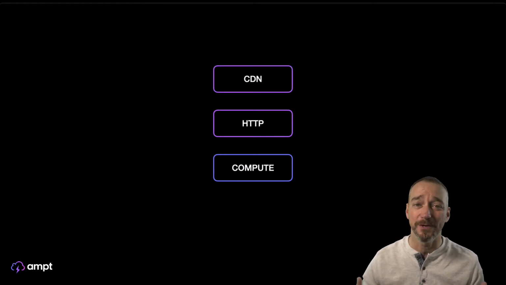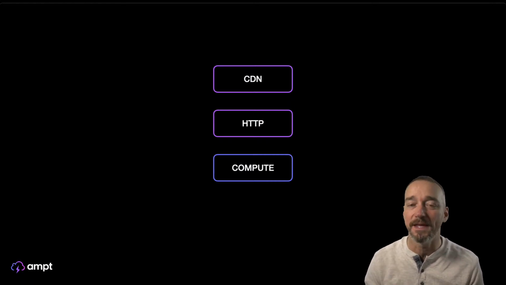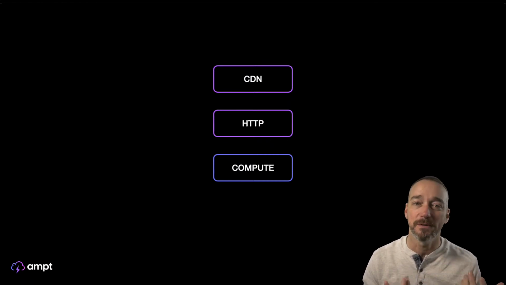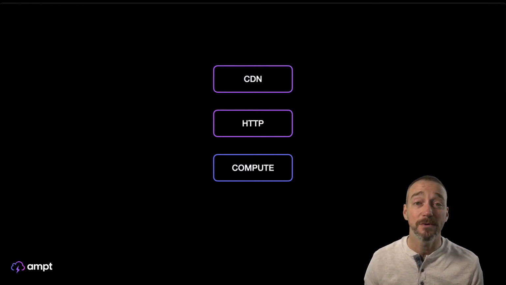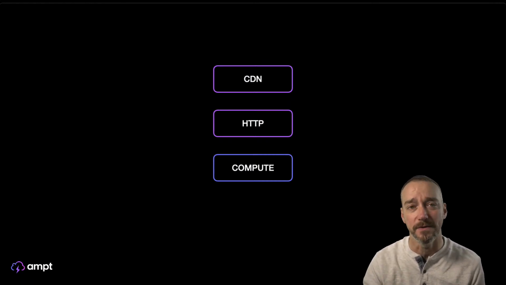We want to make sure that we're not taking every request from all around the world and routing it all into a single place. Yes, multi-region, all those other things. But usually we want to put some sort of CDN in front of it, especially when we're caching content that doesn't need to be dynamic. So this might be images or JavaScript files or HTML pages, or even API responses can be cached at the edge depending on what you're doing.